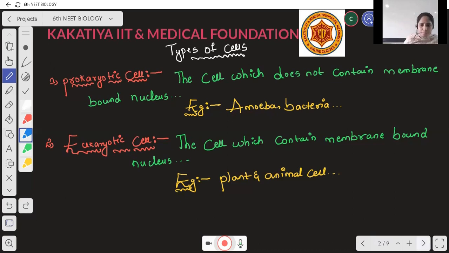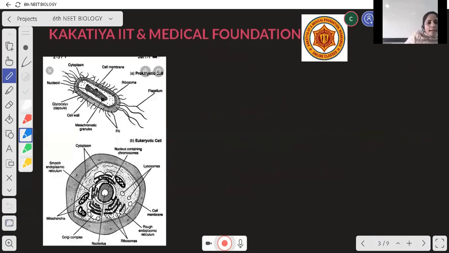Here it is a prokaryotic cell and here it is a eukaryotic cell.